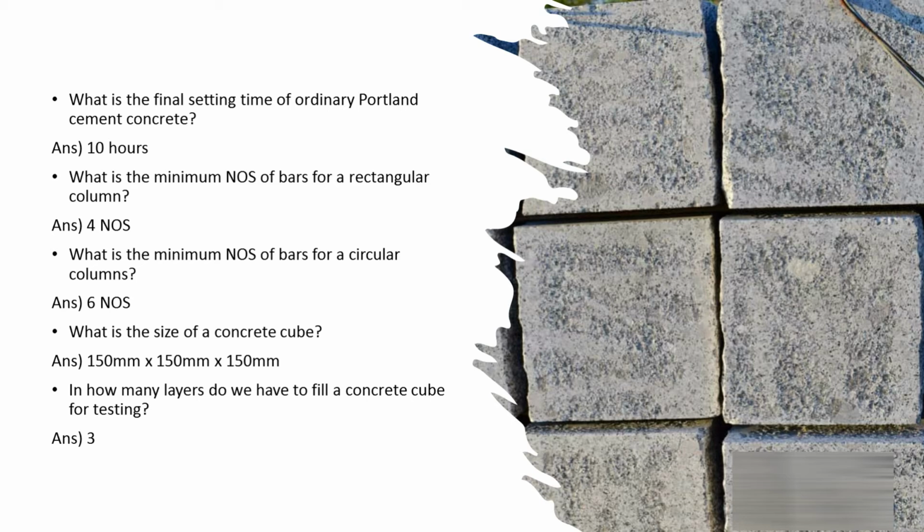And what is the minimum number of bars for a rectangular column? It's 4. And what is the minimum number of bars for a circular column? It's 6. 6 bars. What is the size of a concrete cube which is used for compressive testing? It's 150 mm by 150 mm by 150 mm, or 15 centimeters by 15 centimeters by 15 centimeters. And how many layers do we have to fill a concrete cube for testing?